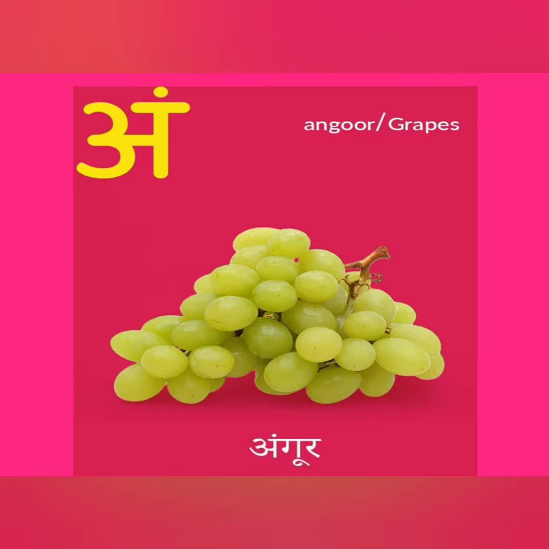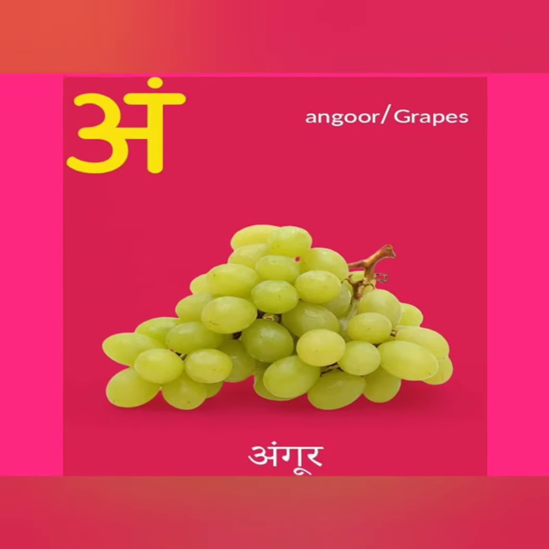Can you see how it is written? It has got a dot on top. It looks too similar to the letter A, but it is different because it has a dot on top sitting on the roof. Can you see that? Yes. So this is Am say angur.